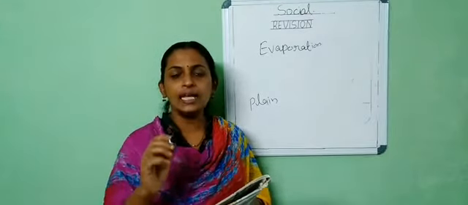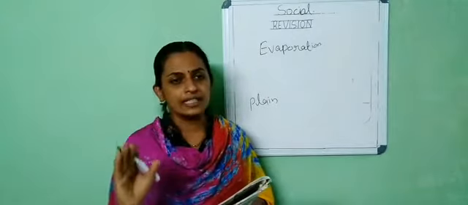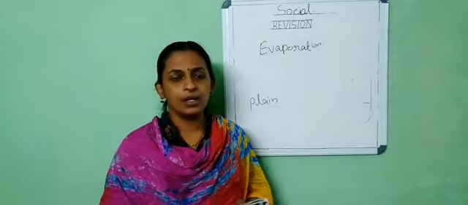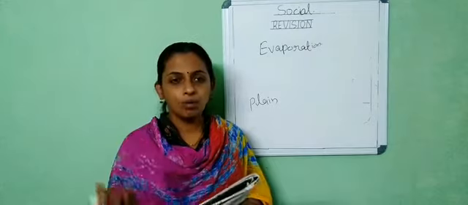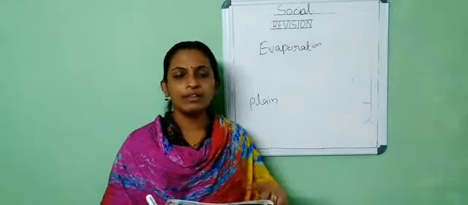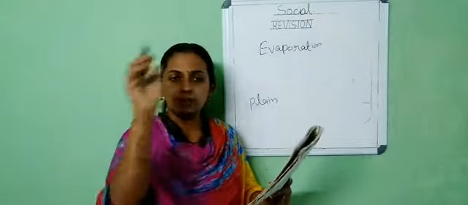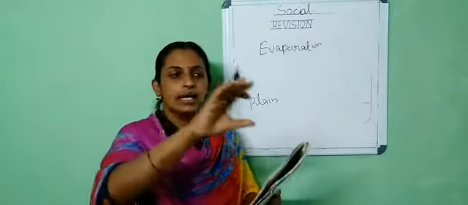The physical map shows all the physical features such as landforms and water bodies, plains, lakes, hills, mountains. Whereas the political map shows only the country's boundaries, continents, oceans, and the state boundaries.